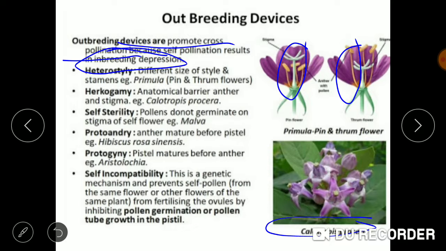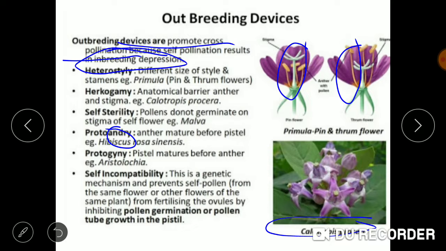While in case of protandry, the term andry is here. This shows it is related with that of androecium. So in case of protandry, the androecium grows and matures before the pistil. The anther becomes mature faster than that of pistil, which also avoids self-pollination.